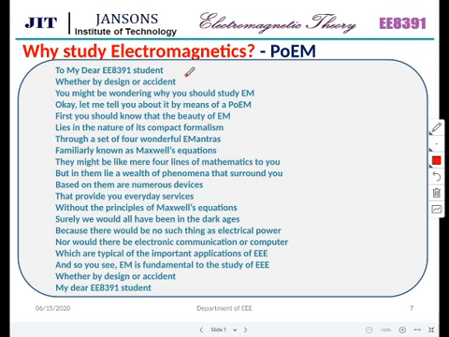EM. First, you should know that the beauty of EM lies in the nature of its compact formalism. Through a set of 4 wonderful EM mantras, they are talking about Maxwell's equations, familiarly known as Maxwell's equations.